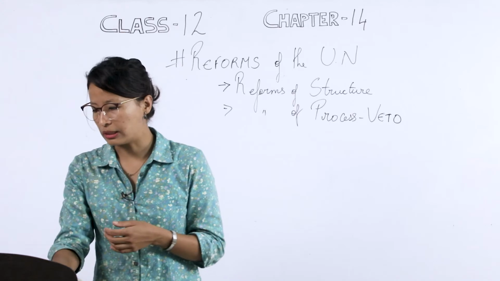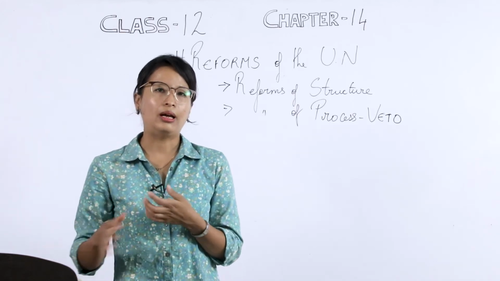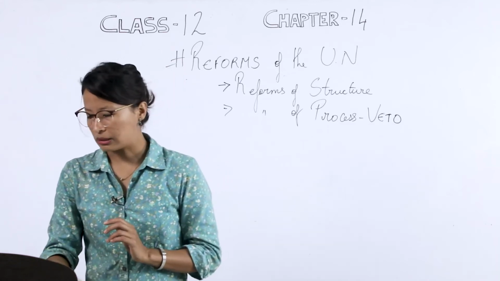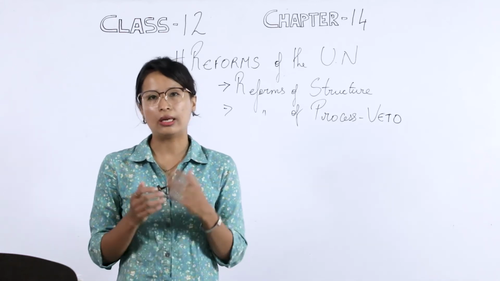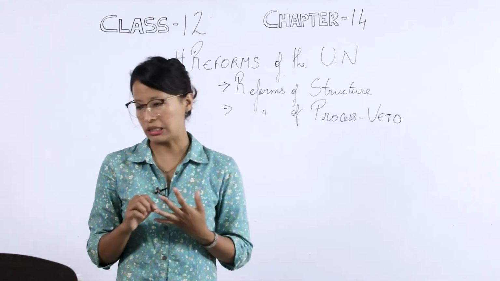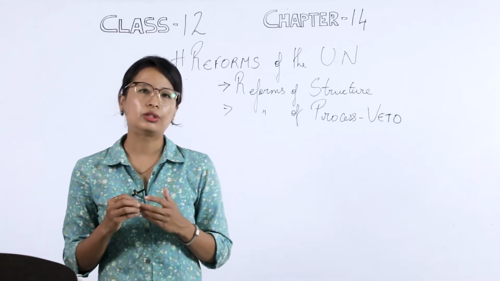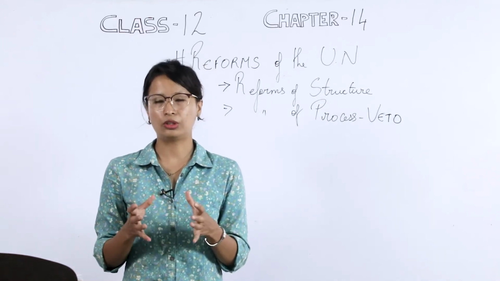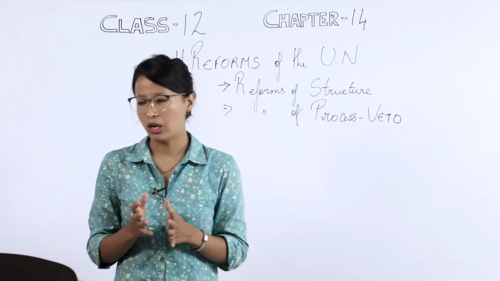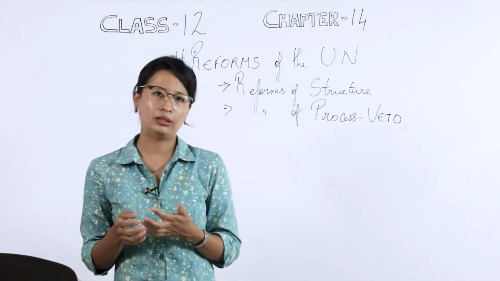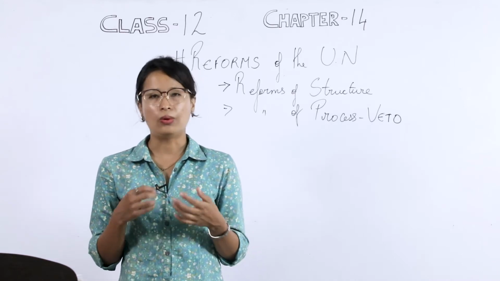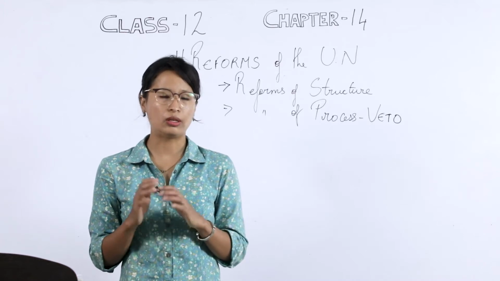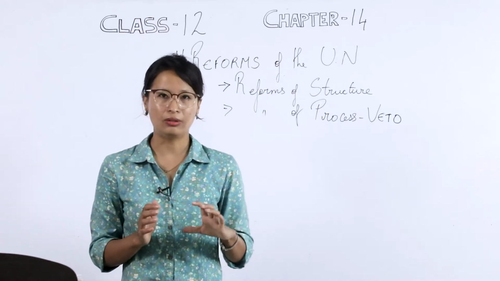Now, your text says that the permanent members do not represent the whole of the globe. When we look at the European continent, it has 3 countries: Britain, France, and Russia. These 3 countries are permanent members of the UNSC, and they come from the European continent. Now, when we look at Latin America and Africa, none of the countries comes from these continents. No country is representing them.